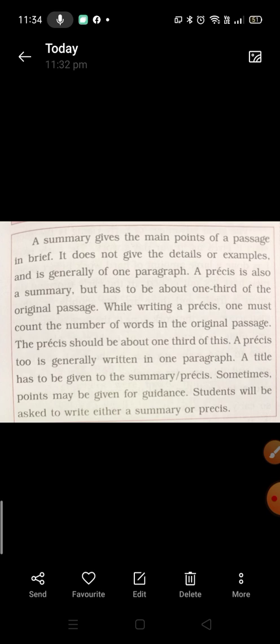So you will be asked to write either a summary or a précis, which both are quite similar, and whatever paragraph is given to you, you are supposed to compress it or reduce it to one third of the paragraph. So like if a paragraph of 300 words is given, you are supposed to compress it or reduce it to 100 words. To make this picture more clear, or to understand summary writing better, let us consider a paragraph.